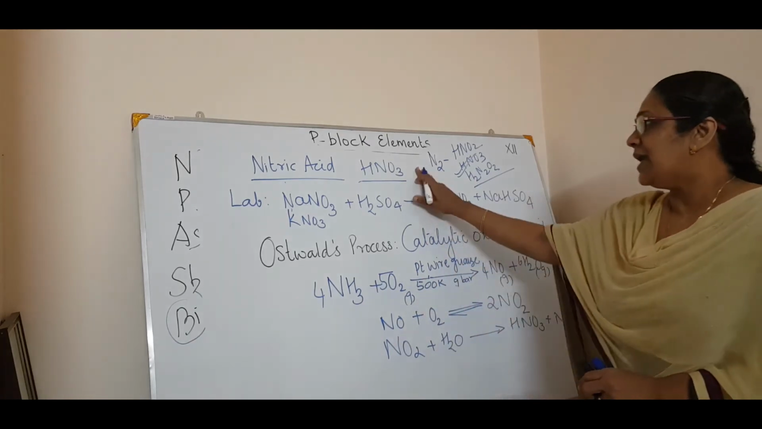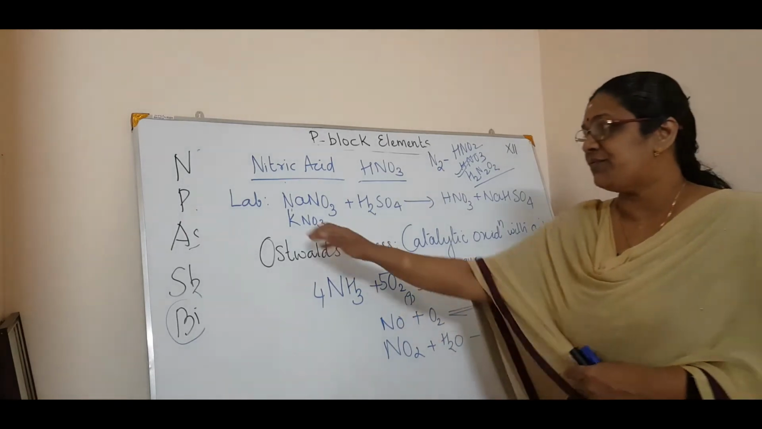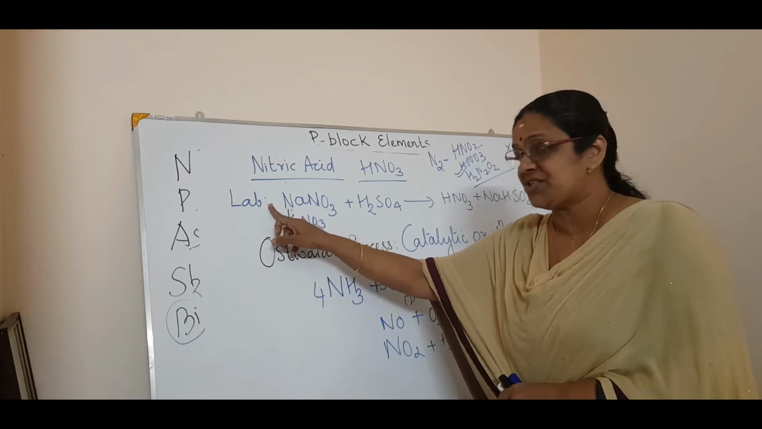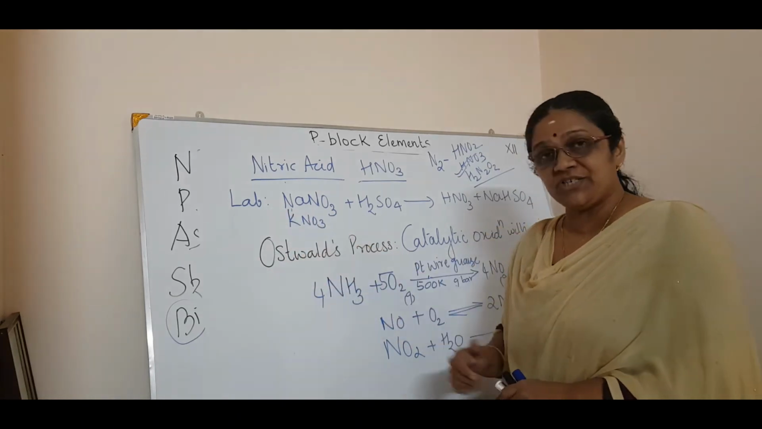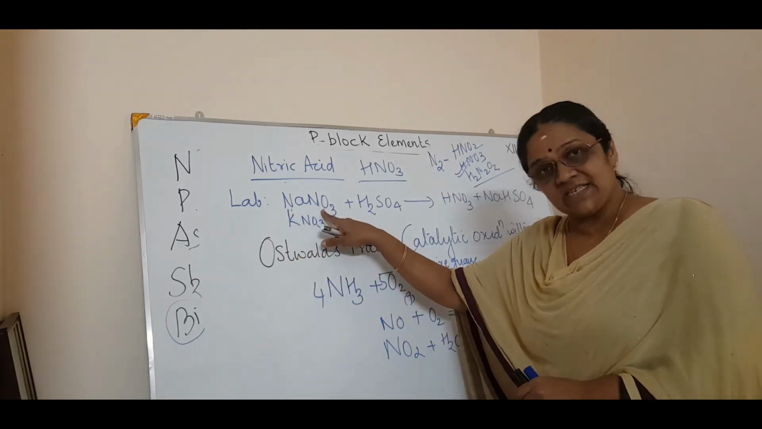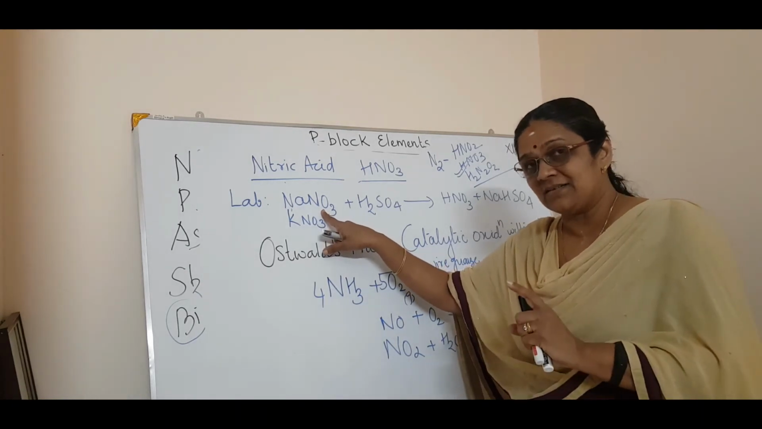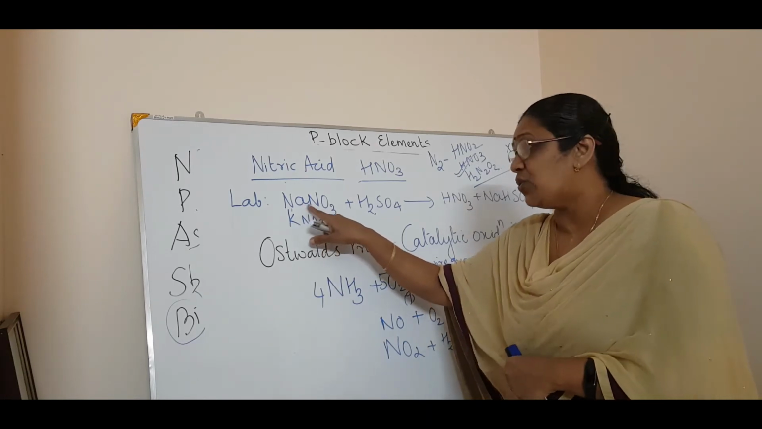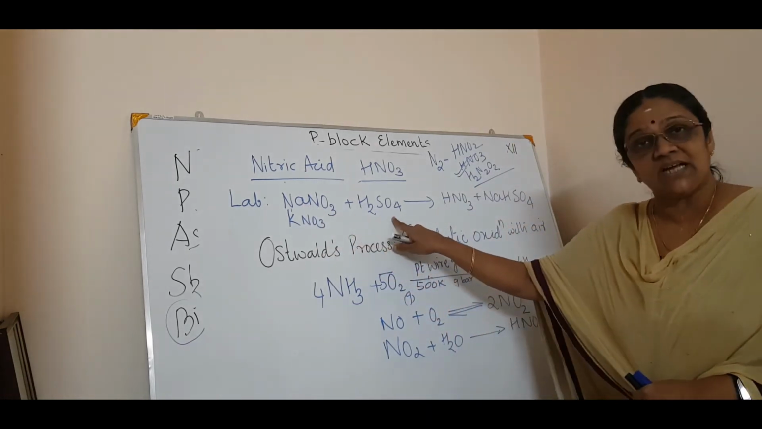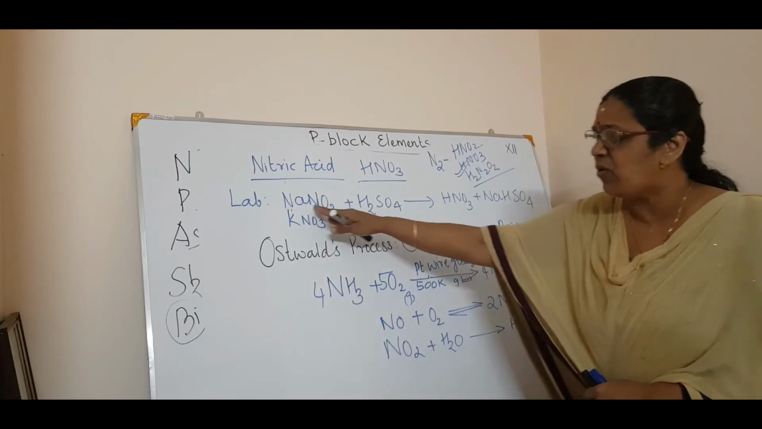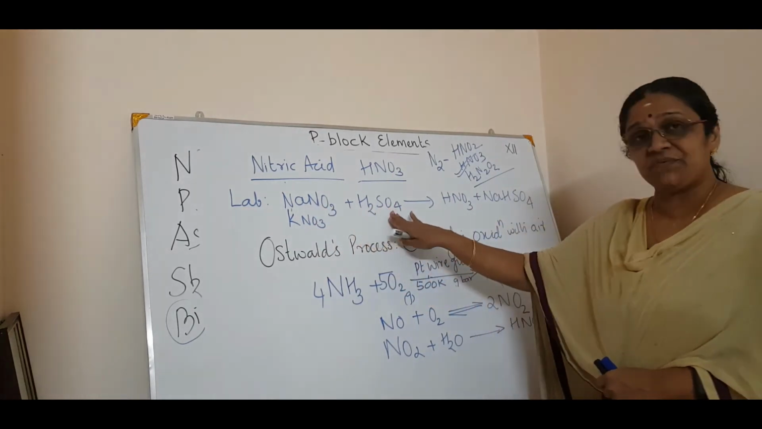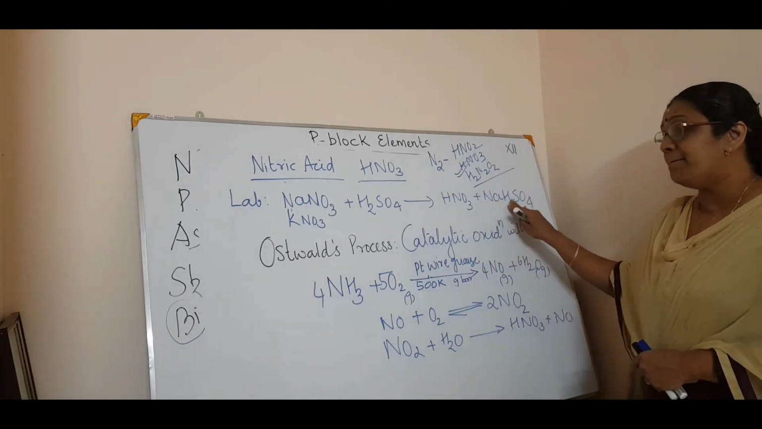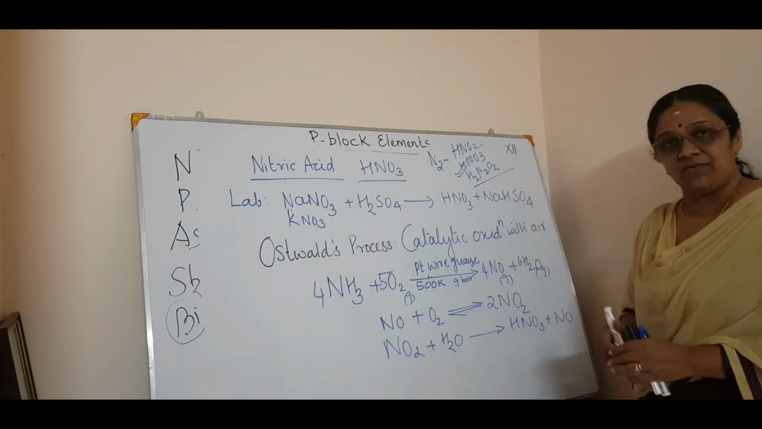Now nitric acid: the lab preparation is simple. There are only 2 preparations, one is the lab preparation and another is the industrial preparation. Lab preparation is when sodium nitrate, listen, not nitrite. Earlier we studied sodium nitrite for nitrogen, but here it is sodium nitrate. Sodium or potassium nitrate on reaction with sulfuric acid gives nitric acid plus sodium bisulfate or potassium bisulfate.